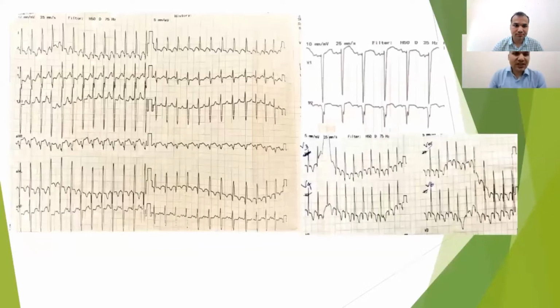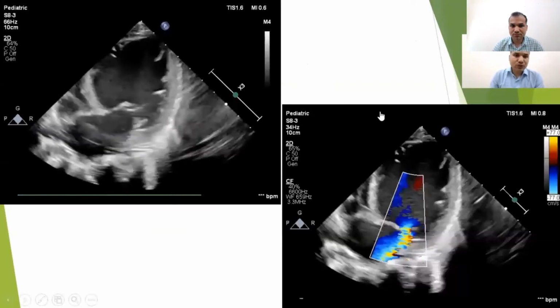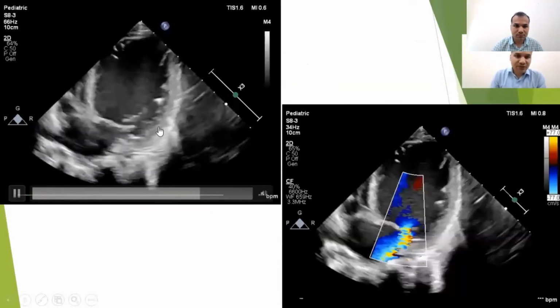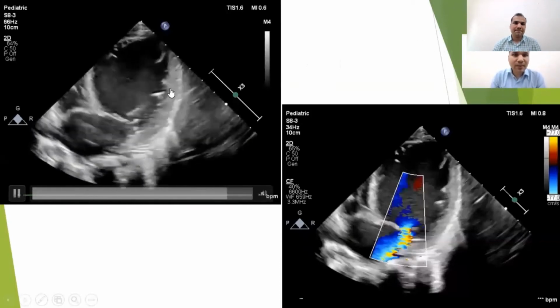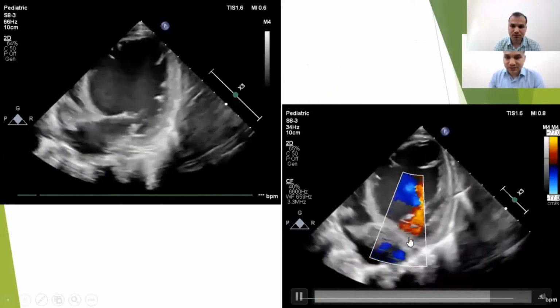This is the first ECG at our hospital showing sinus rhythm with Q wave in leads 1 and aVL, and also T wave inversion in leads V5 and V6. We can also see a QS pattern in lead V2. This is the four-chamber view showing the dilated left ventricle with hyperechoic anterolateral papillary muscle. There is hypokinesia of the apical, apicoseptal, and apicolateral wall of the left ventricle. In the color Doppler, we can see a moderate mitral regurgitation.